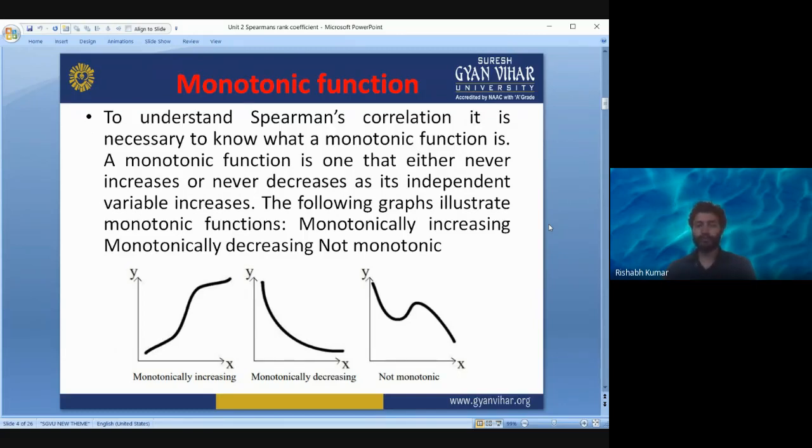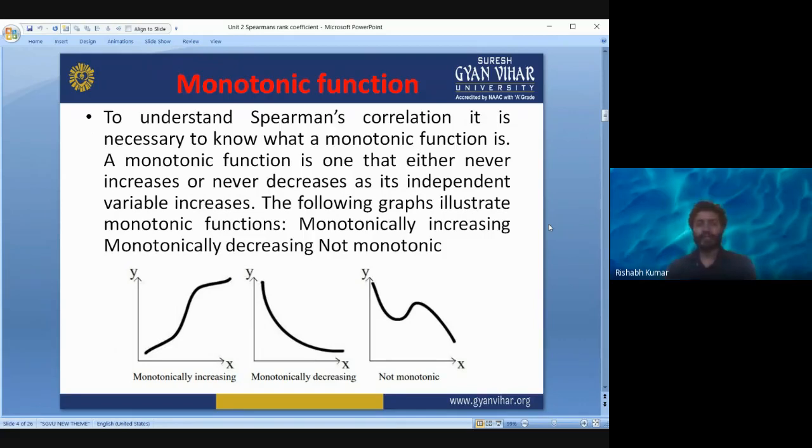So this type of graph is non-monotonic because it has positive as well as negative slope. A monotonic function is one that either never increases or never decreases. So if it has a positive slope, it will have positive slope only. The amount of slope will be different, but it will have positive slope. And if it has a negative slope, then it will have negative slope throughout. The degree with which it is decreasing or increasing may vary, but the direction of slope will not change. The following graphs illustrate monotonic functions. I hope the monotonic function is clear to you. What are monotonic functions?